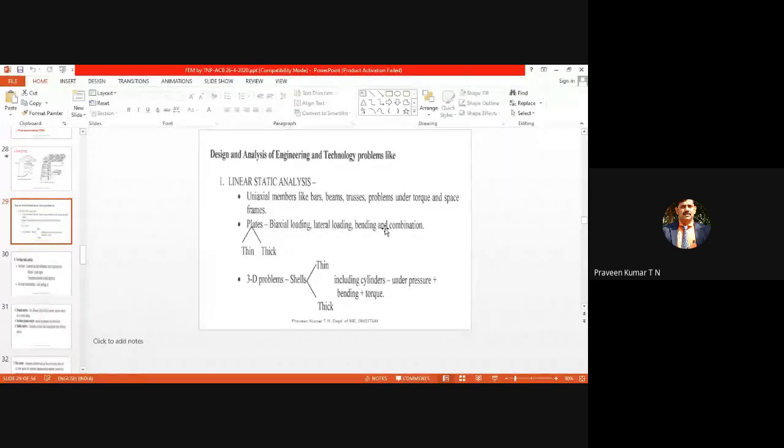As per the latest format, the test has 30 questions and the total duration is 1 hour. It is common for all subjects, not only for FEM. For all subjects throughout the college, the format remains the same. There will be 30 multiple choice questions, each with 4 answers, and you have to choose one answer.